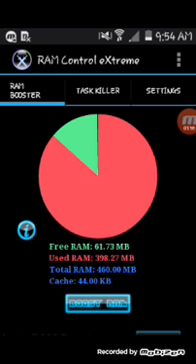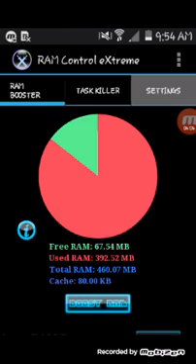Okay, done. Here's this app installed. You open it. Open RAM Control Extreme. By the way, this is Pro. As you can see, you have small RAM. So we go to settings.